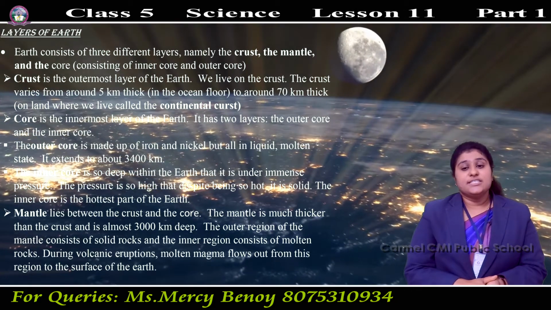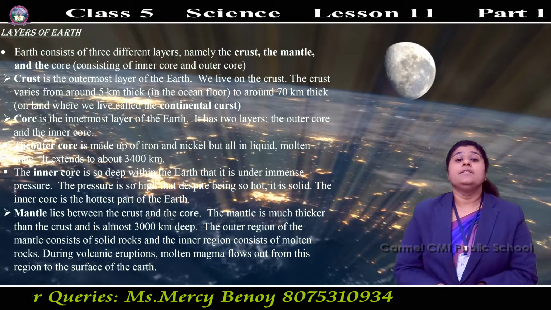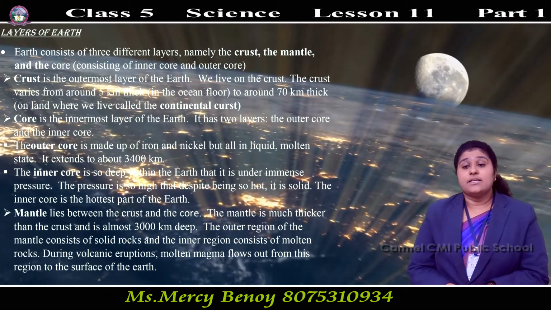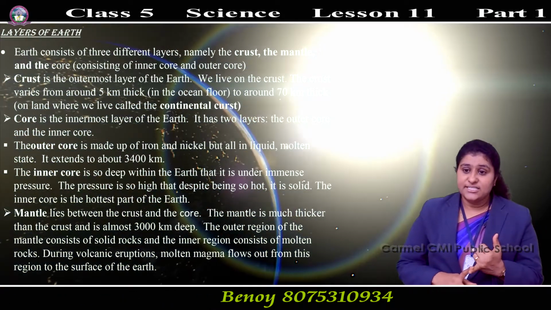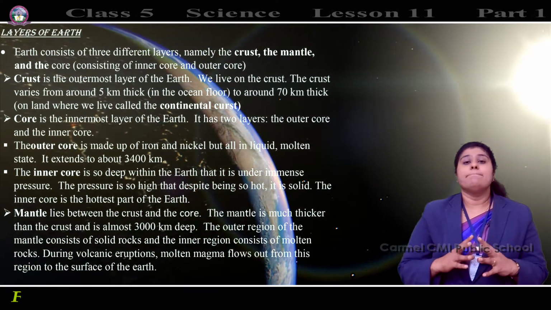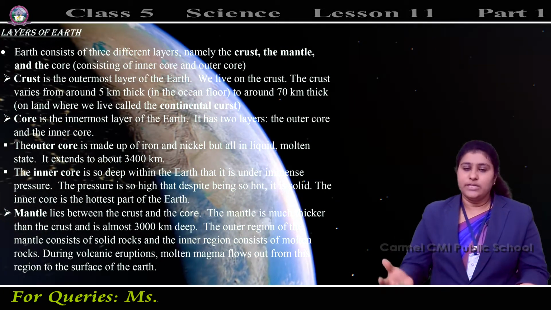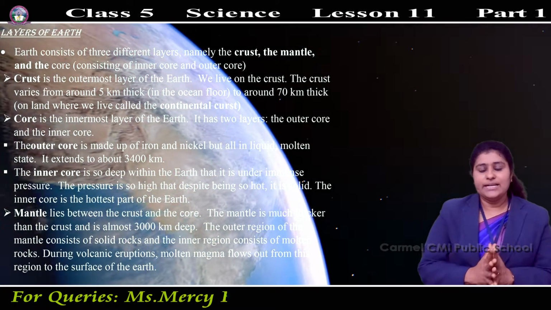Our earth consists of 3 different layers, namely the crust, the mantle and the core. The core has an inner core and an outer core. Let us learn one by one.